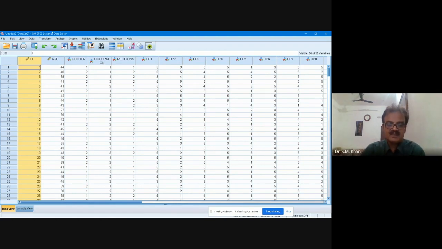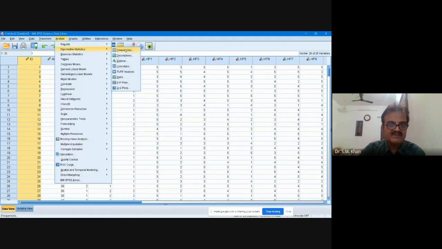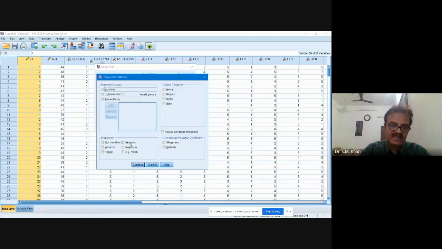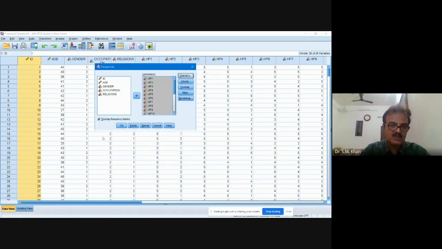Okay, now we are starting with screening. First we will start the screening of the data set. For screening, we will go to Analyze, Descriptives, Frequencies, and select HP1 to HP21. Okay, and we will go for the minimum and maximum. Continue, unmark frequency tables, and okay.